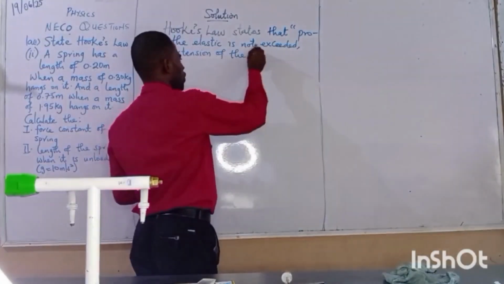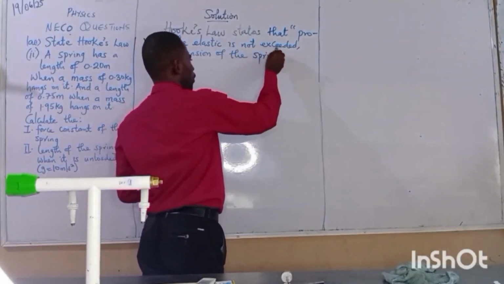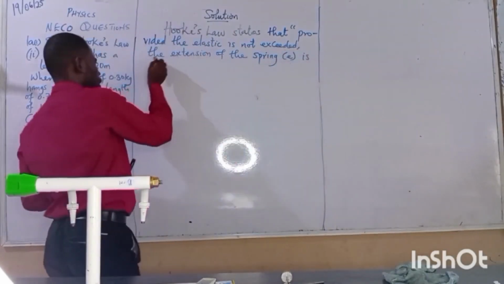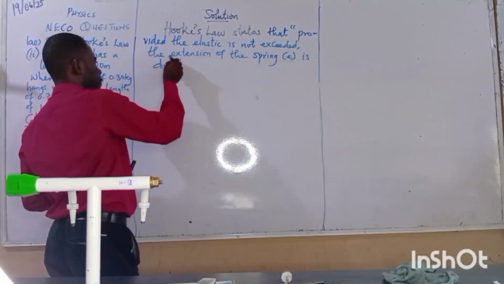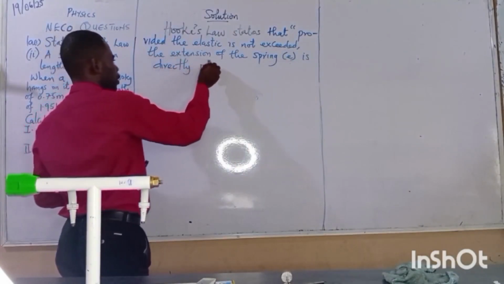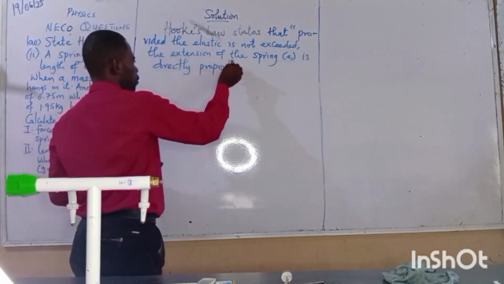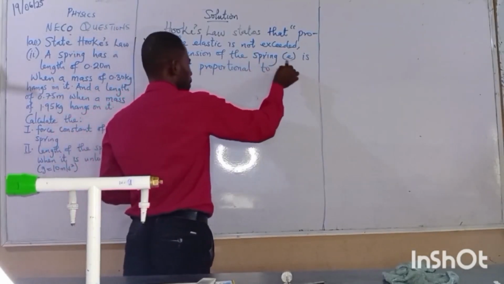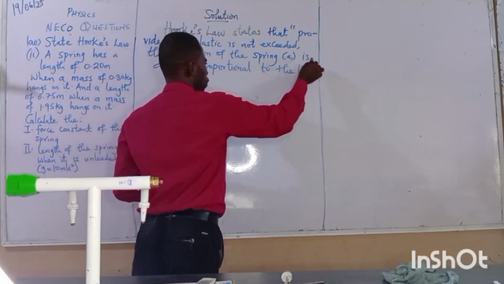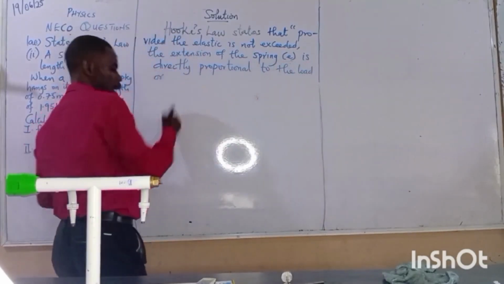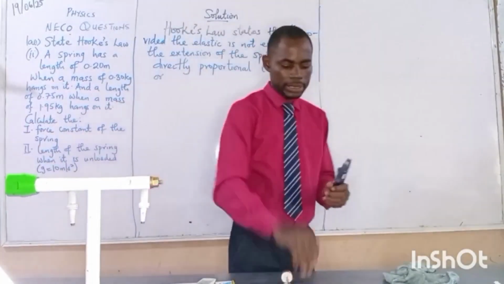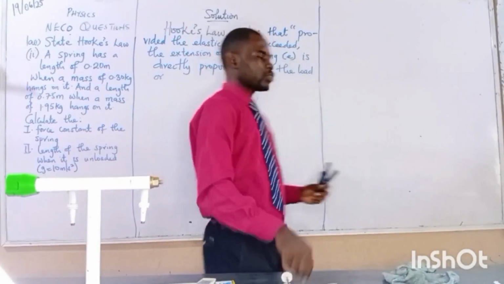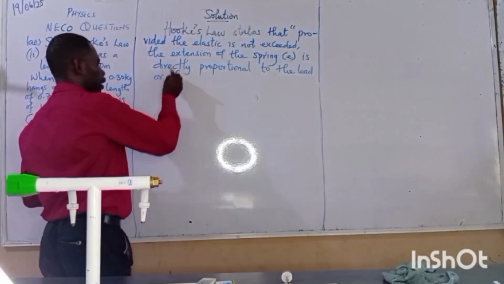The extension of the spring, which we call e, is directly proportional to the load or force applied. I may not put a load, it may be my hand that I'm applying on it that is stretching it. That's why I say load or force applied.